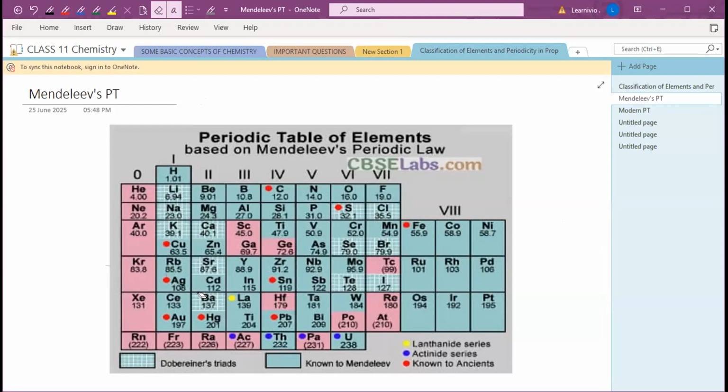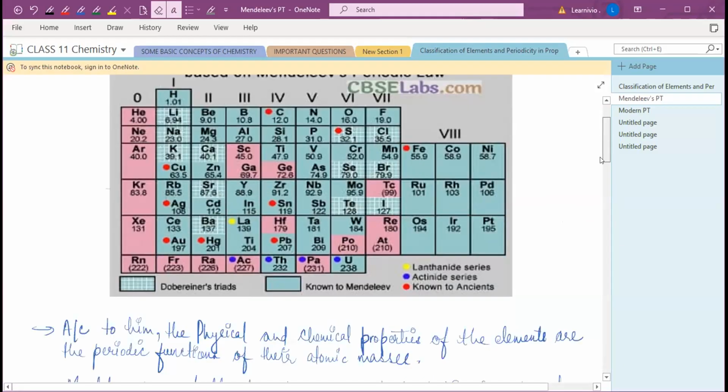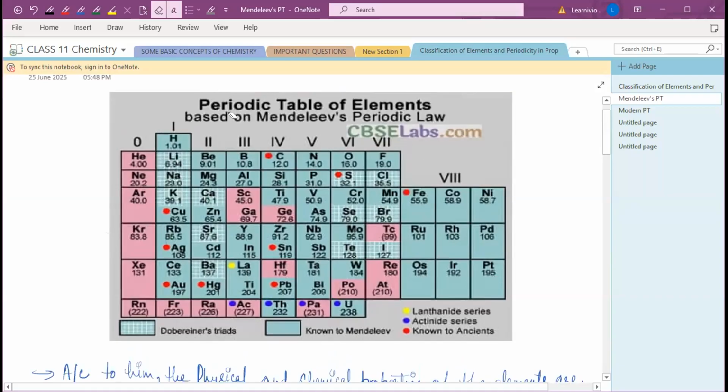And at that time, this periodic table was very successful. Now see, this was the periodic table which was given by Mendeleev. According to him, the physical and chemical properties of all the elements in the periodic table are periodic functions of their atomic mass. Mendeleev also related the physical and chemical properties with atomic mass.